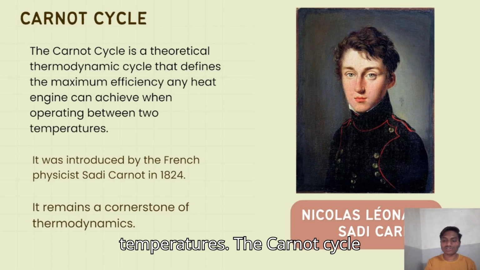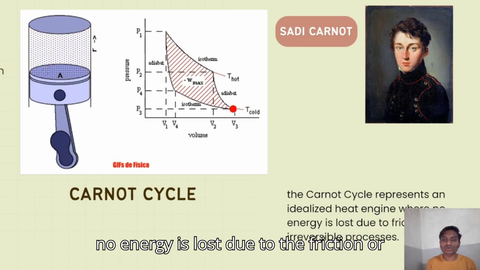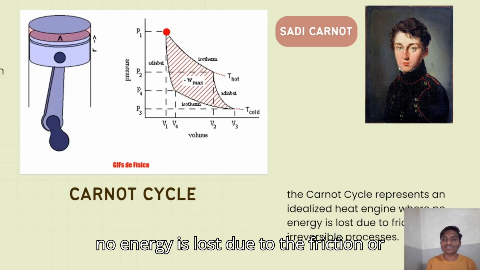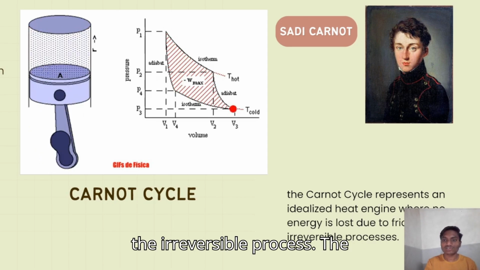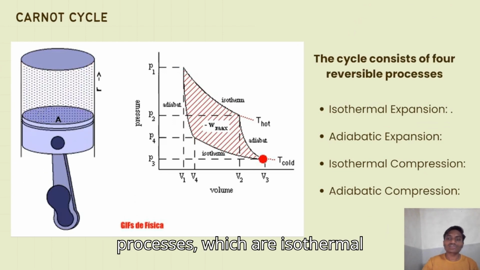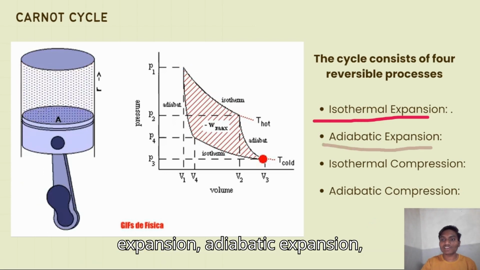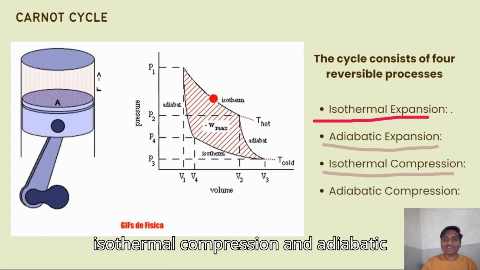between two temperatures. The Carnot cycle represents an idealized heat engine where no energy is lost due to friction or irreversible processes. The Carnot cycle consists of four reversible processes, which are isothermal expansion, adiabatic expansion, isothermal compression, and adiabatic compression.